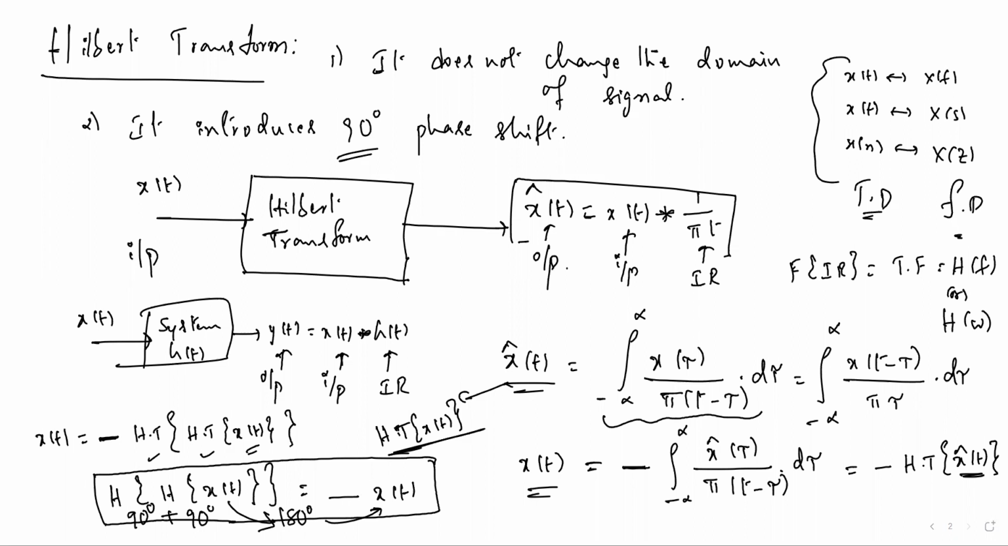Fine. Now, I asked you to find the transfer function of this Hilbert transform, right? For that, let's have the Fourier transform of 1 by pi t. I think I noted this. I'll go to the next page.